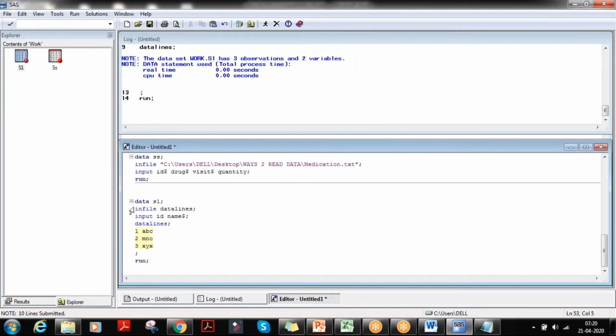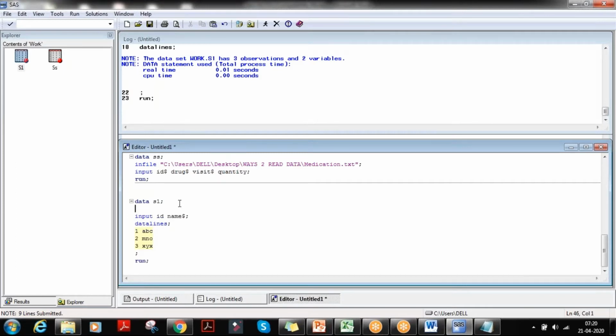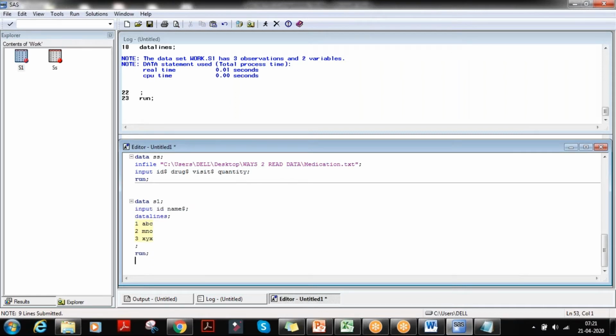Here you have given infile datalines. If you don't give infile datalines also, it will execute. You can see the output, right? We'll use infile datalines when there are certain infile options like missover, truncover, DLM, DSD. We use the infile datalines statement only when we use infile options. Okay, that is clear.